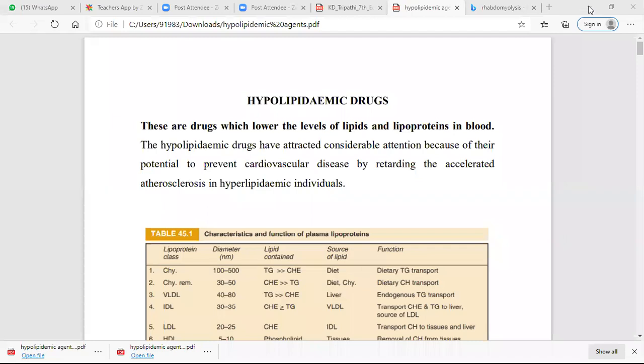Simply, myopathy means muscle weakness. It may include muscle stiffness. CYP3A inhibitor is a cytochrome 3A4 inhibitor. It is in the metabolism topics. So these cause drug interaction by inhibiting these drugs' metabolism.